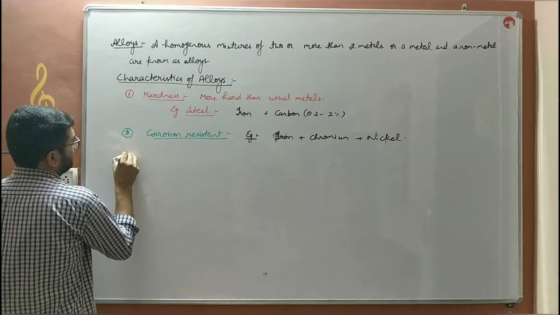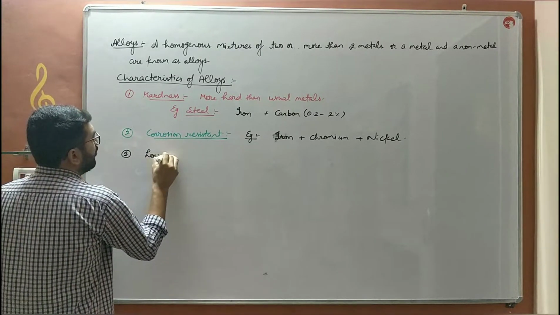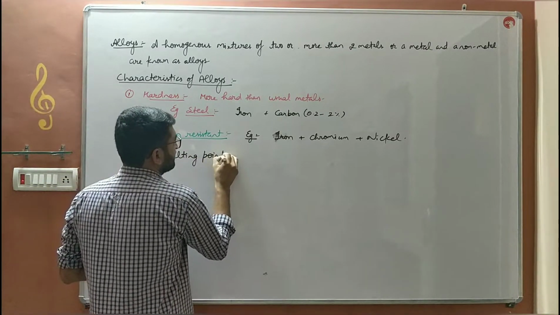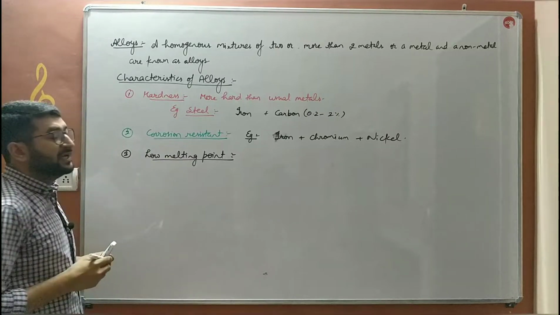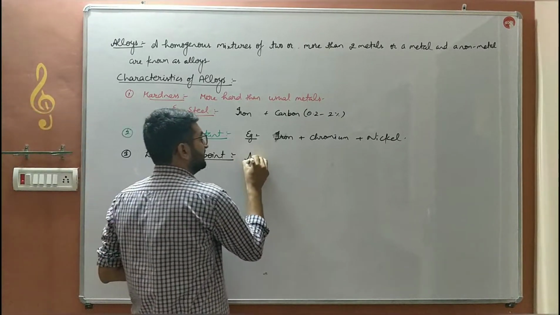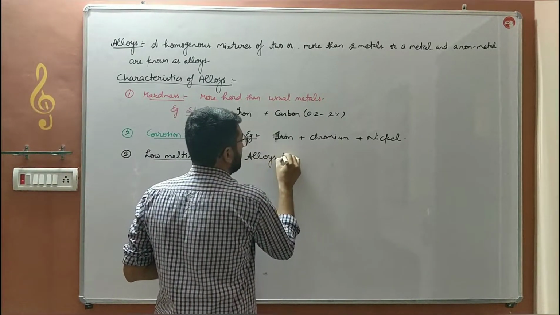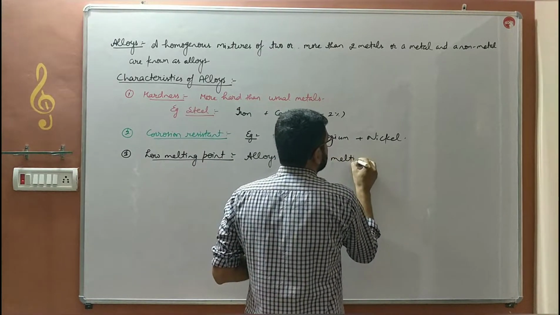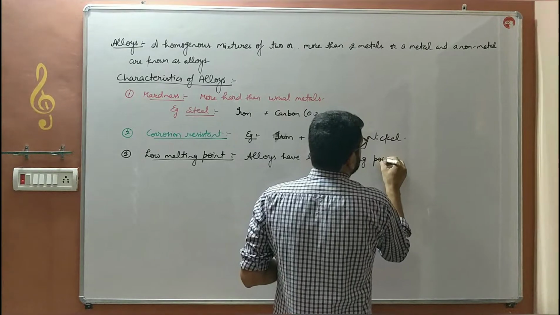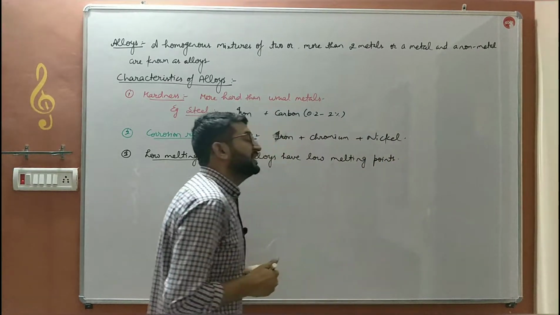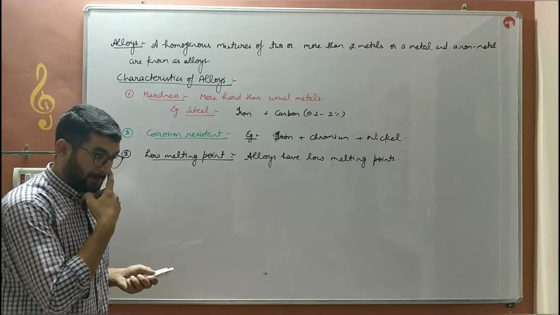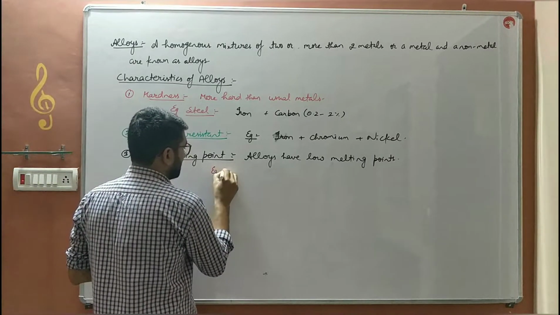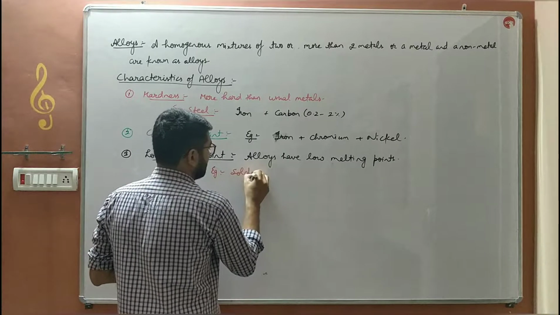Next, low melting point. Alloys have a low melting point as compared to their metals. That is, they melt at low temperatures. For example, solder.